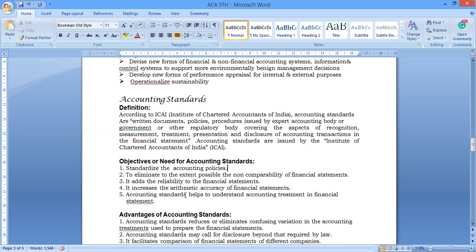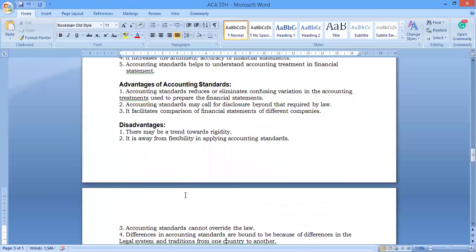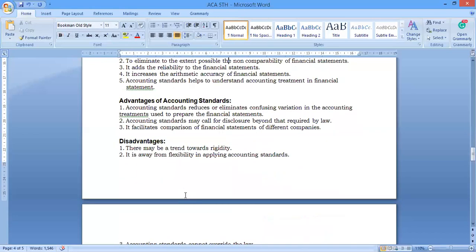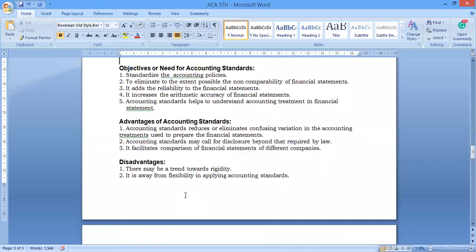So basically accounting standards are implemented in the financial statement to provide a fair annual report to the stakeholders. How is it possible? When the financial statement follows the proper accounting standard, then only is it easy to provide a fair financial statement to the stakeholders, the public and the government.